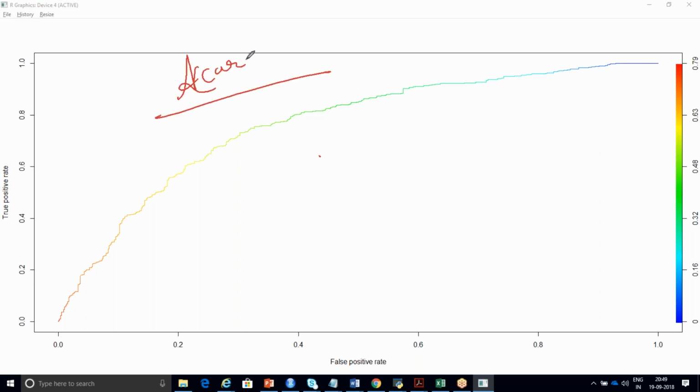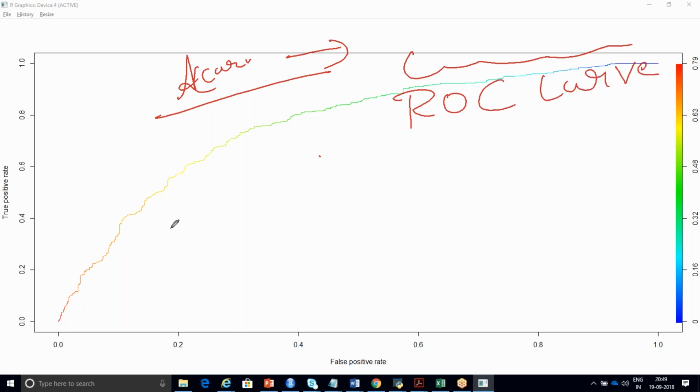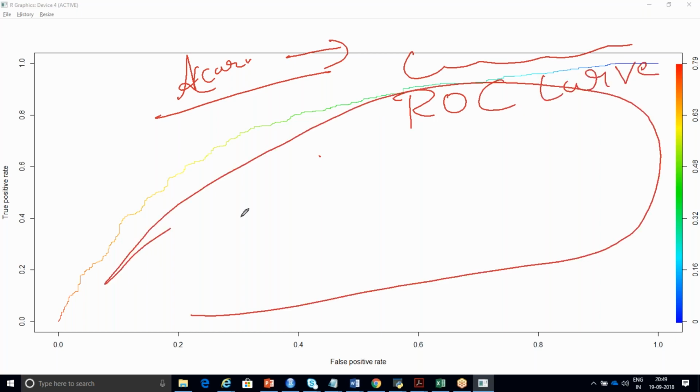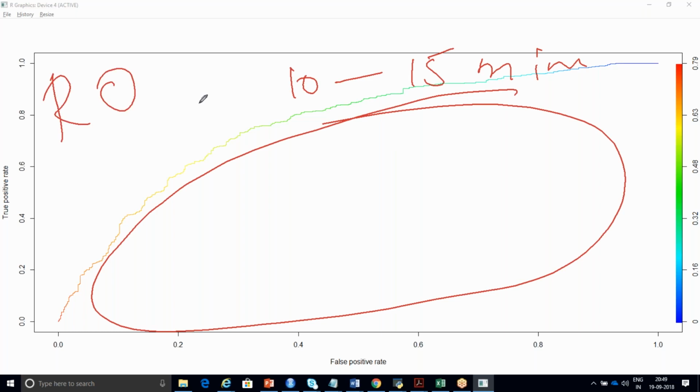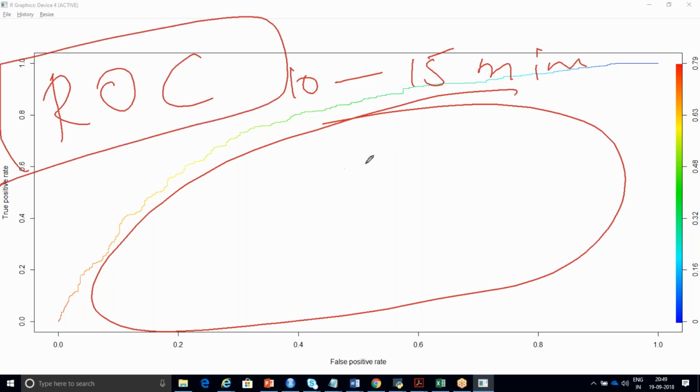If you talk about a logistic regression model, they might ask you about your confusion matrix, or they might ask you about your ROC curve. And they will also ask you a question: what is this area called? So you should tell me tomorrow what that area is called. Give it a try. If you spend 10 to a maximum of 15 minutes, you will understand what this curve and this ROC are. Everything is explained in those 10 to 15 minutes. Try to spend some time on YouTube or some blogs.